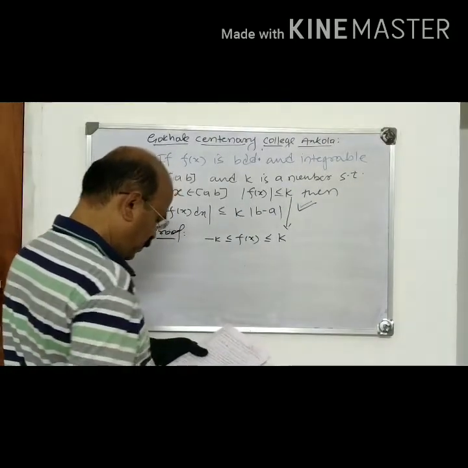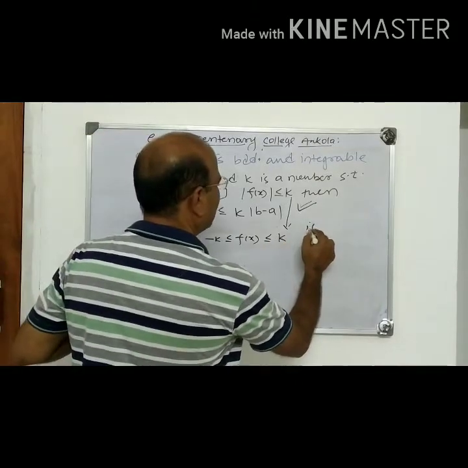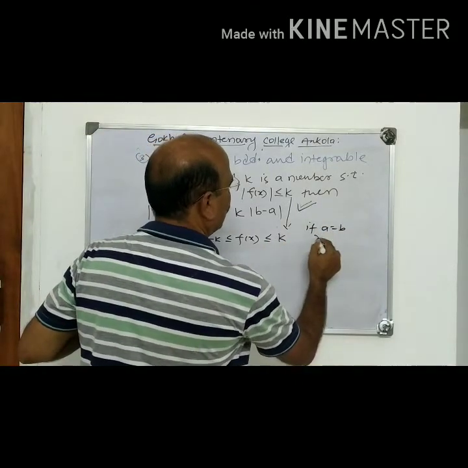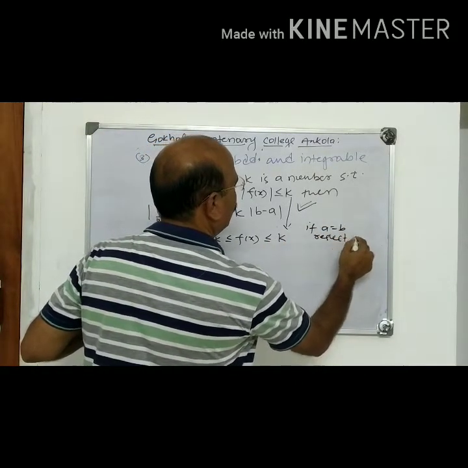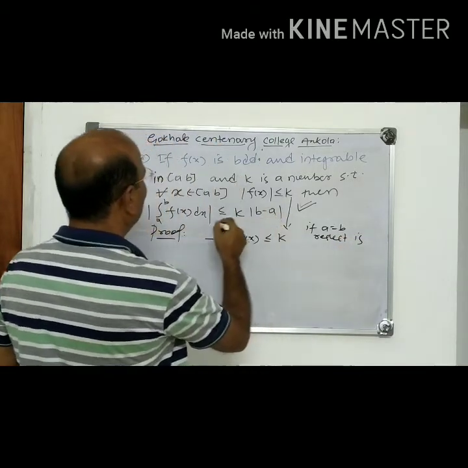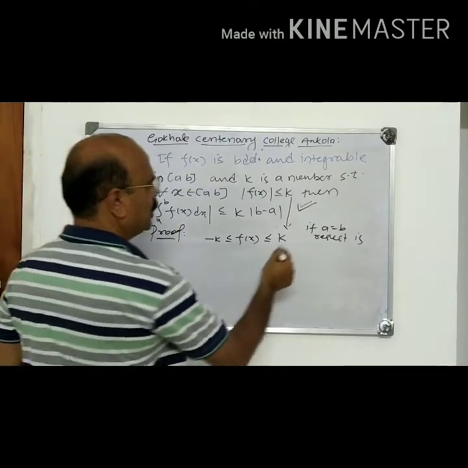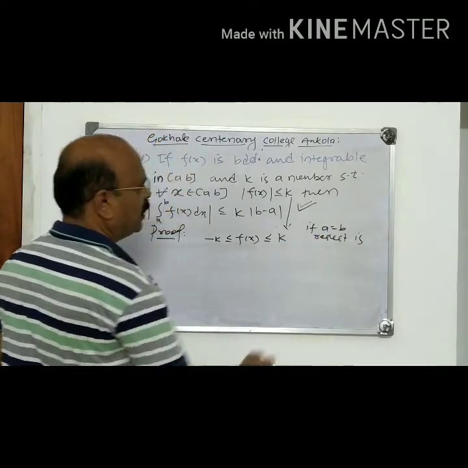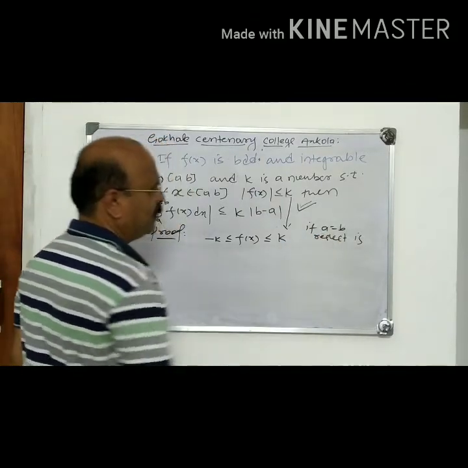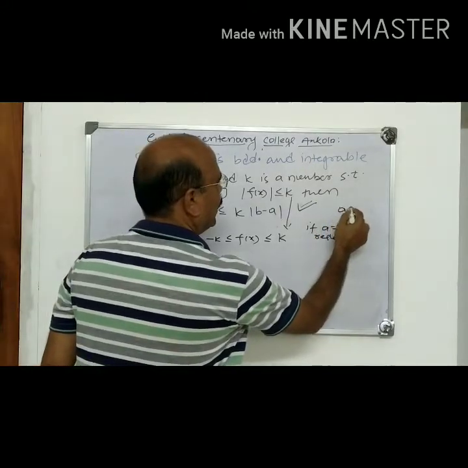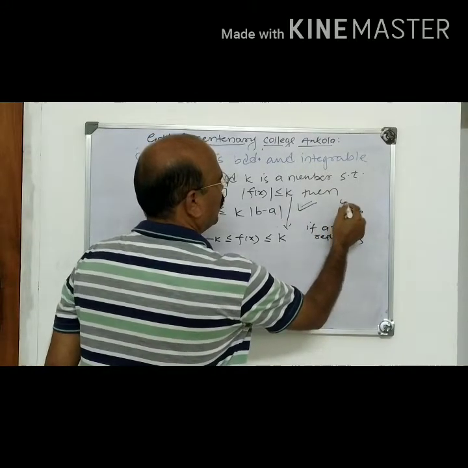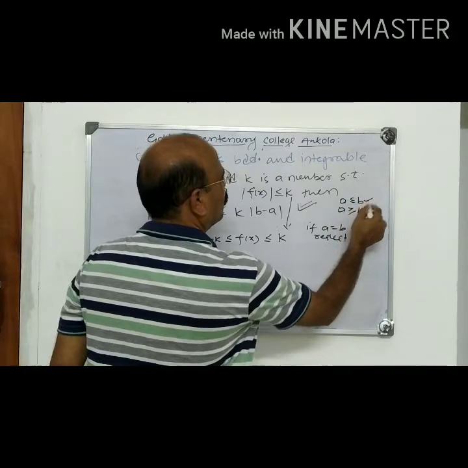Now, if a is equal to b, result is trivial, because here we have to prove it for a greater than b and a less than b, both cases.